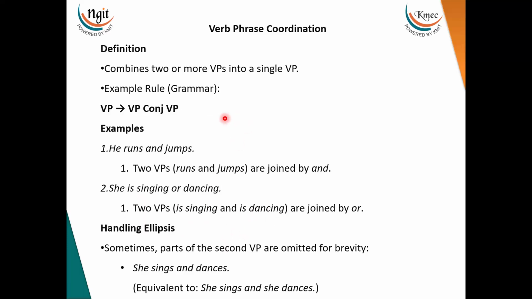Then verb phrase coordination, let us see. It combines two or more VPs into a single VP. That is, it combines two or more verb phrases. For example, we have seen the grammar here: a verb phrase implies a verb phrase conjunction with another verb phrase. That means similar to noun phrases, we are also trying to coordinate or combine two verb phrases with the help of a conjunction.